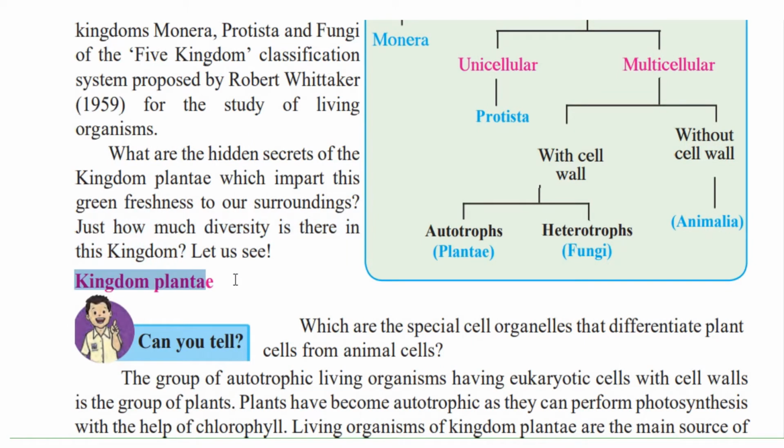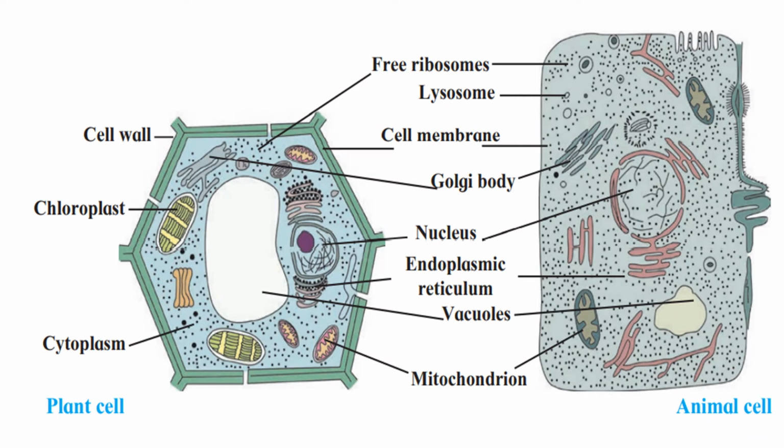Kingdom Plantae. Can you tell which are the special organelles that differentiate plant cells from animal cells? Look at these two pictures carefully. The first one is the plant cell and the second one is the animal cell. Though there are many organelles that are common to both, the plant cell has a cell wall, whereas an animal cell does not have a cell wall.